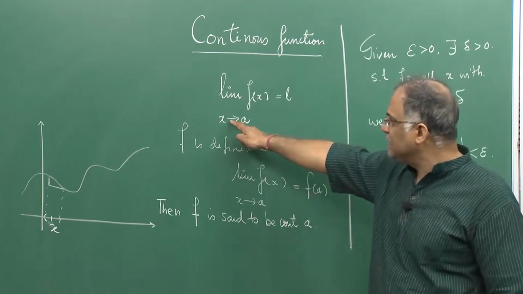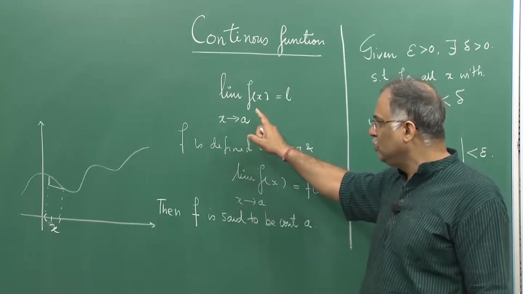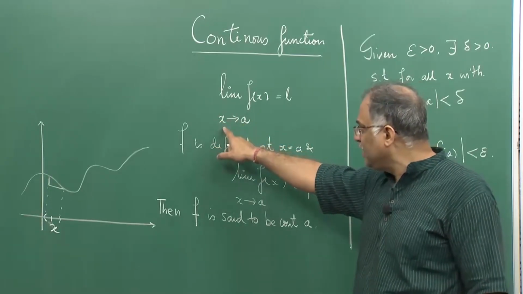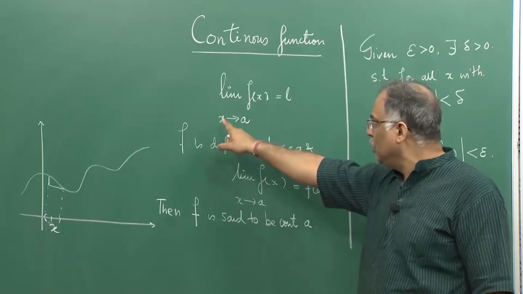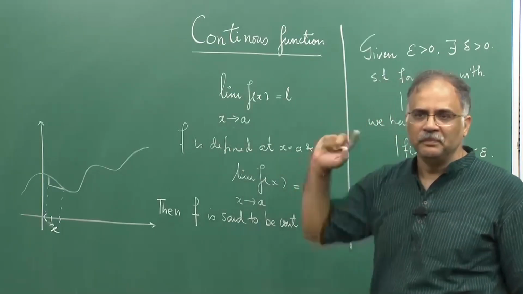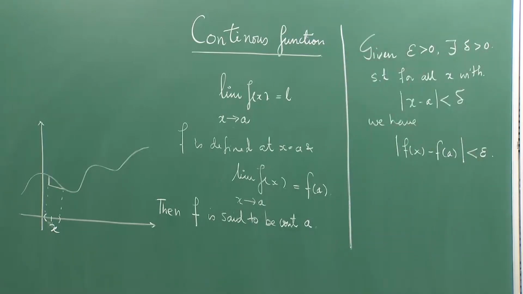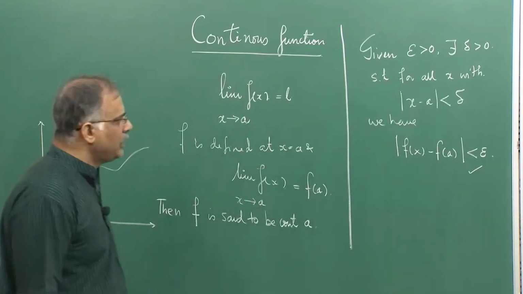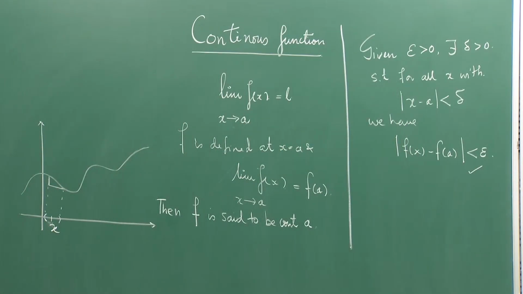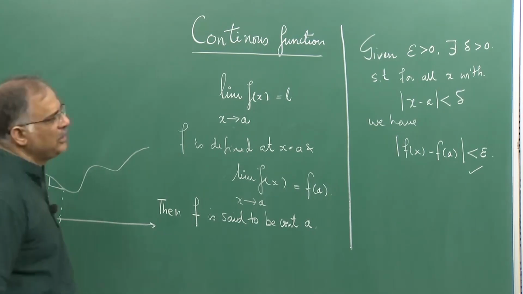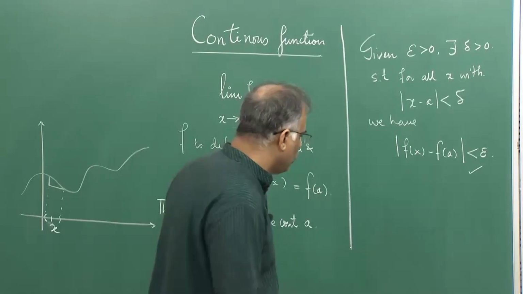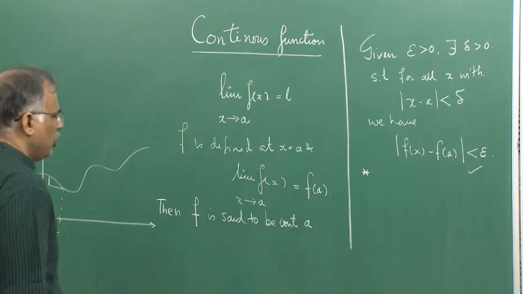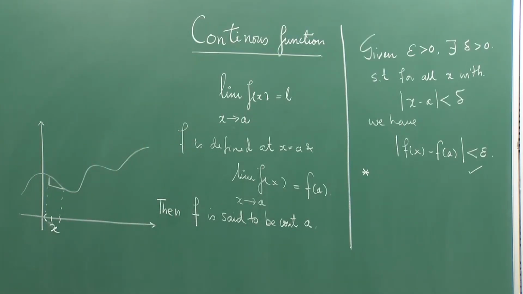So, when I am talking about limit x tends to a, the function may not be defined at a, but I am expecting that at least in a neighborhood around a, for every x the function value is well defined. So, this is the very basic definition. There are two things which you can immediately prove by using the epsilon delta definition about continuous functions, two things which I would now leave for you.